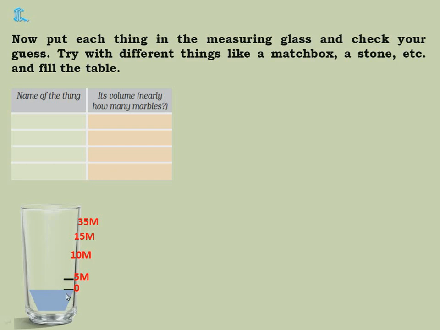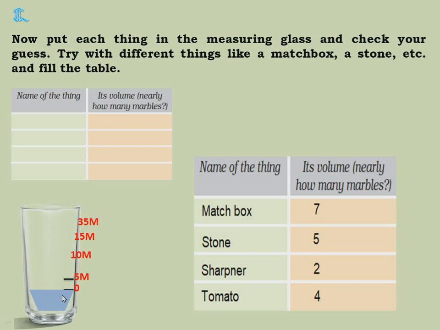Now you put a matchbox. When you put a matchbox, see till where the water level is rising. It will be nearly some 7 marbles. Like that, a stone raised it till 5 marbles. It differs from child to child, because the stone size will be different. What you are taking, the weight will be different. That's why. Sharpener, nearly some 2 marbles. Tomato, you can try with different objects, like you can put a pencil, you can put a ball or anything, and you can try it.